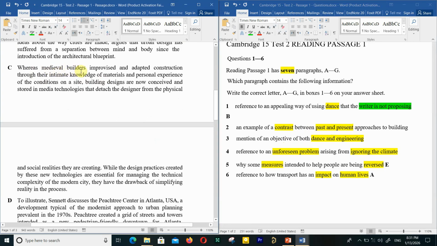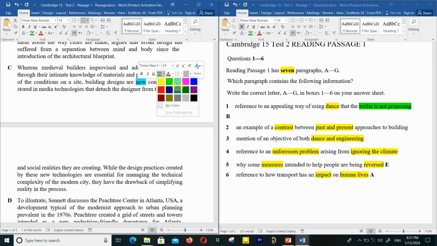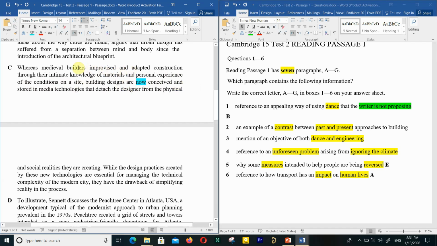Whereas medieval builders improvised and adapted construction through their intimate knowledge of materials and personal experience of the conditions on a site, building designs are now conceived, be careful, here it says now, and here it says that whereas medieval builders improvised and adapted, it's about relating to the past, and now conceived and stored in media technologies that detach the designer from this physical and social realities they are creating.